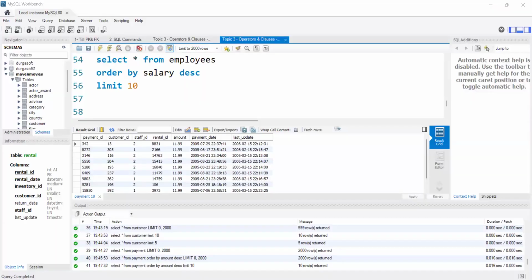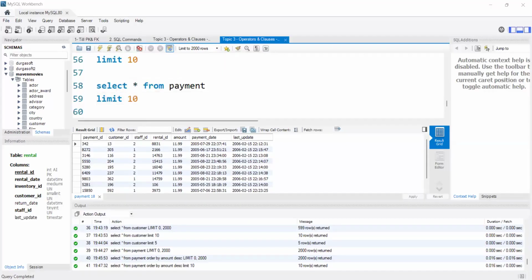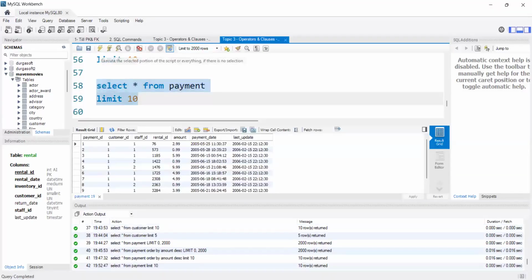And one more thing, what I just told you. Suppose from the payment table, select star from payment limit 10. If I execute this statement in the payment table, I'm saying that I want to display only 10 records, right?